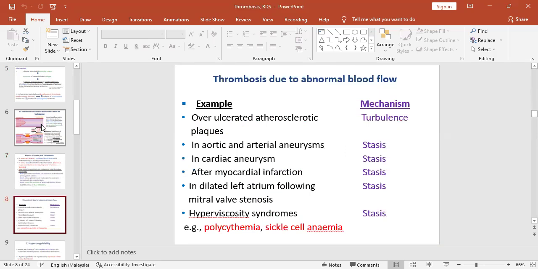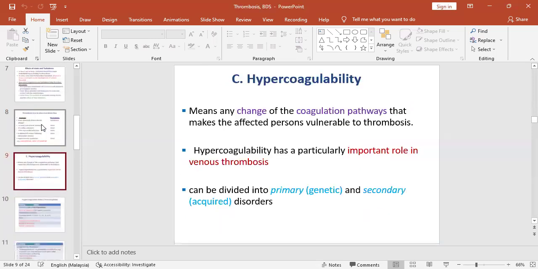Examples of conditions where there is stasis and turbulence are when there is an atherosclerotic plaque inside a blood vessel, the blood flow becomes turbulent. Conditions like aneurysm, myocardial infarction, mitral valve stenosis, hyperviscosity syndrome, like polycythemia and sickle cell anemia, there is stasis to the blood flow.